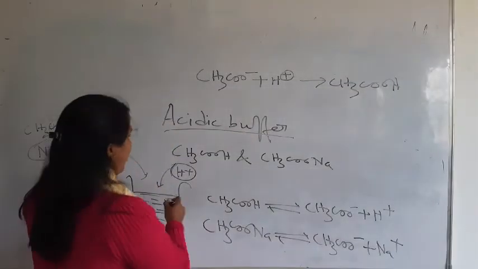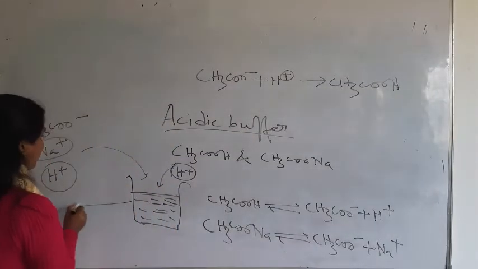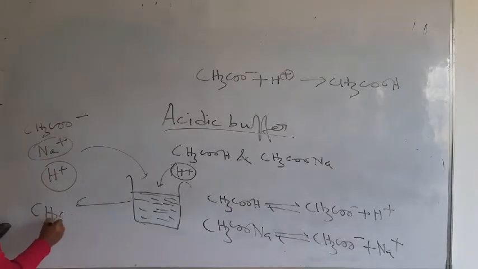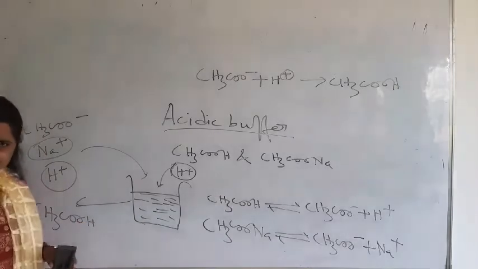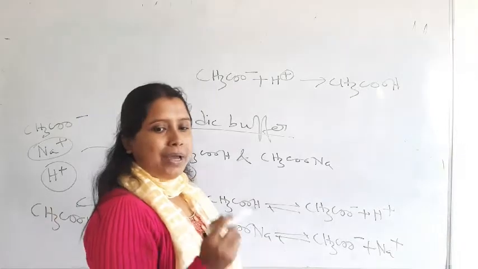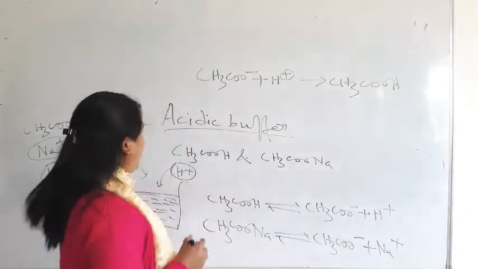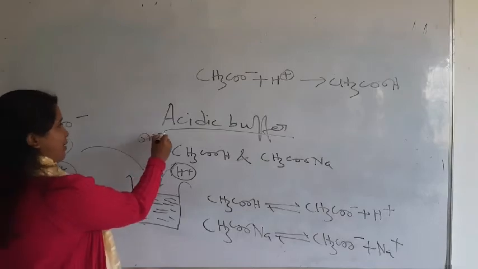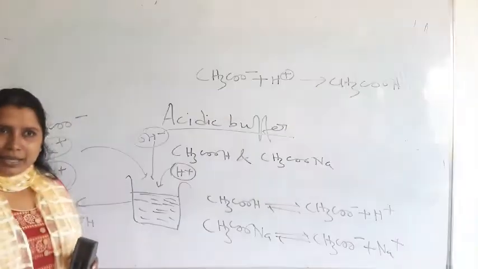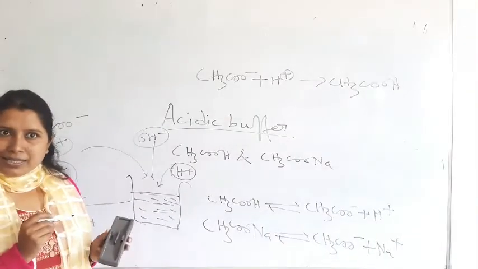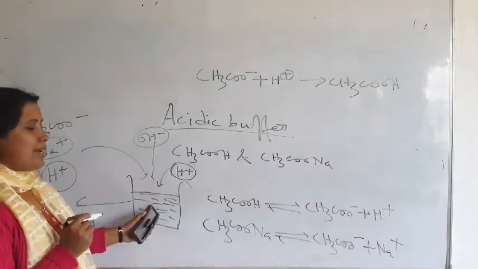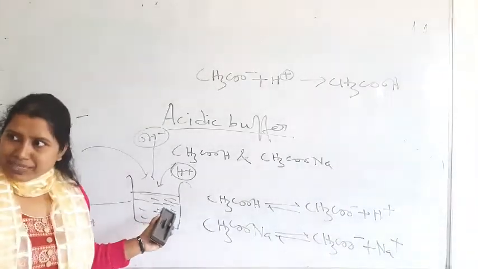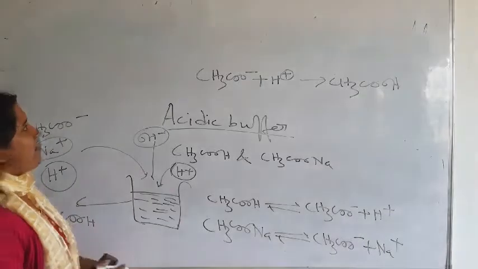Then here we have another substance also, CH3COOH. Now we are going to add OH minus. If the number of OH minus is high, then the pH may change. So in that case, what happens?